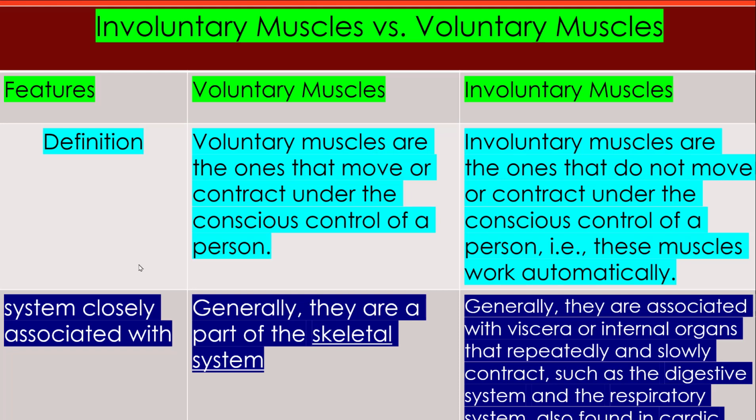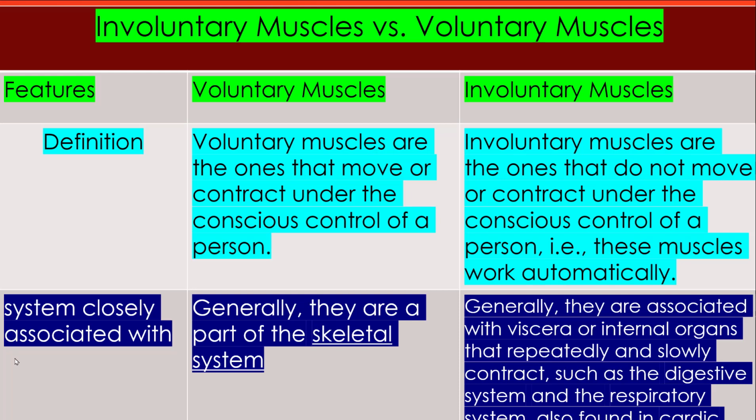Involuntary muscles are the ones that do not move or contract under the conscious control of a person. That is, these muscles work automatically. Once they are activated, they cannot be stopped, and they perform their work automatically.